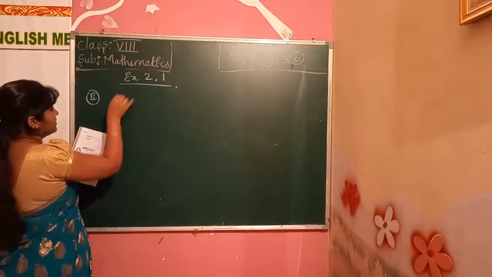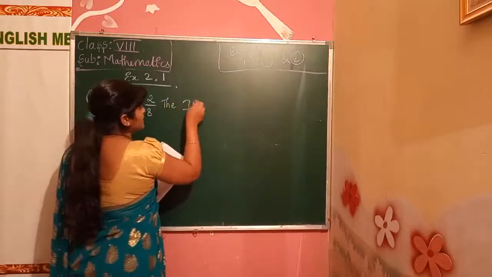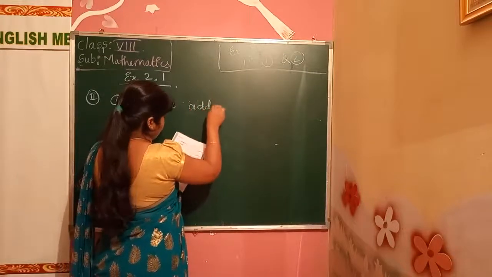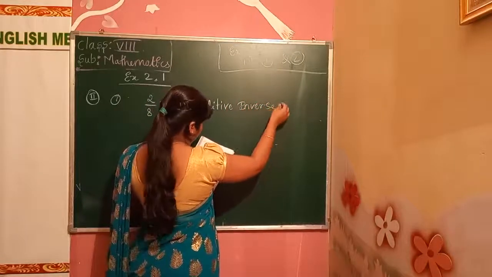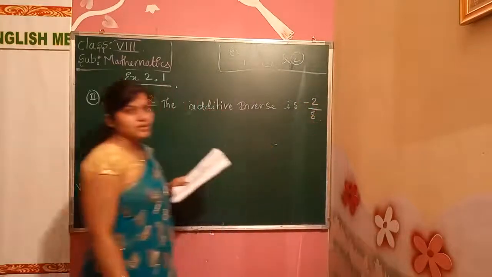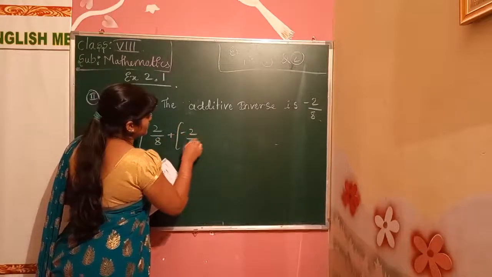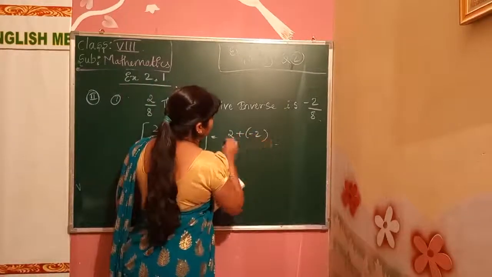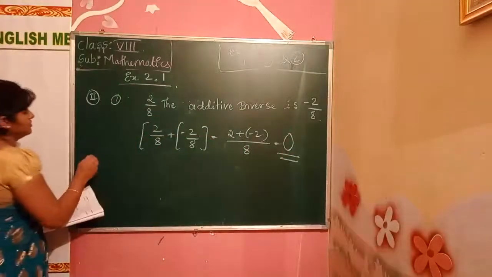Okay. Additive inverse of the problem. So 2 by 8 is there. Copy it like that only. And the additive inverse is minus 2 by 8. Okay, minus 2 by 8. So the problem will be 2 by 8 plus minus 2 by 8. So 2 plus minus 2 divided by 8. So answer will be what? 0. Answer will be what, children? 0.